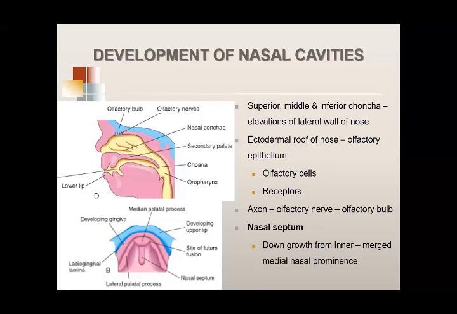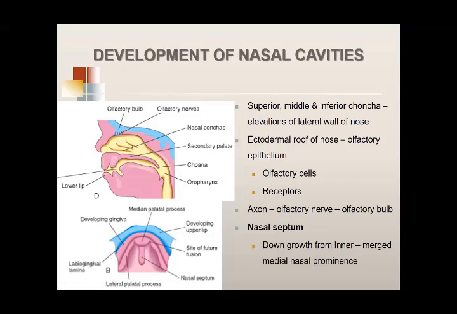The cell bodies of these neurons lie here, and then the axons of these neurons make up the olfactory nerve that goes and relays in this area on the brain, which is the olfactory bulb.